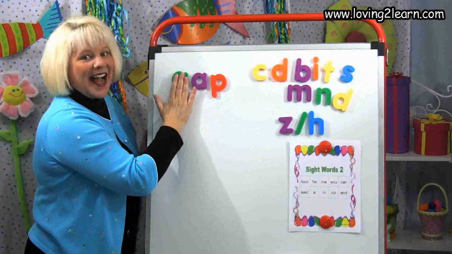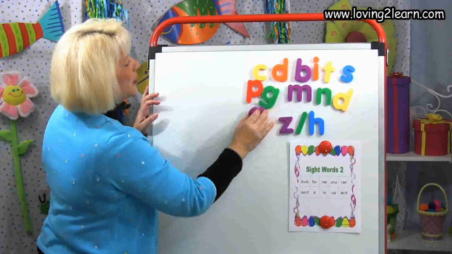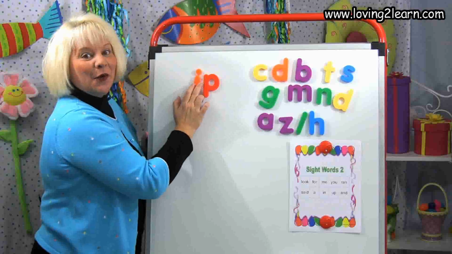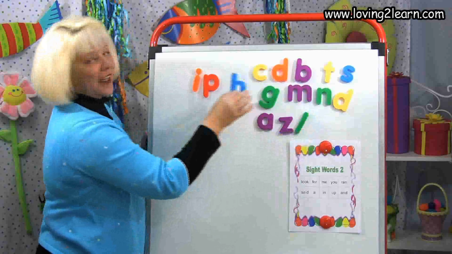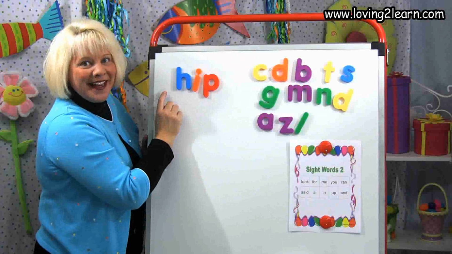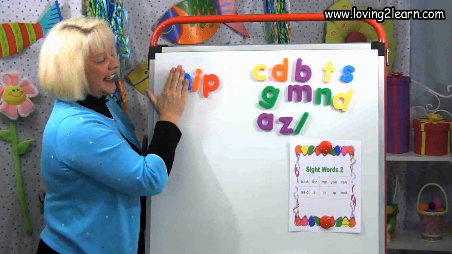Gap has that ap. All right, I'm going to make some other words. I'm going to get the ip chunk, and I'm going to make a word. The first word, I'm going to put that huh on the front of the ip. What word did I make? Hip. Hip has that ip chunk.